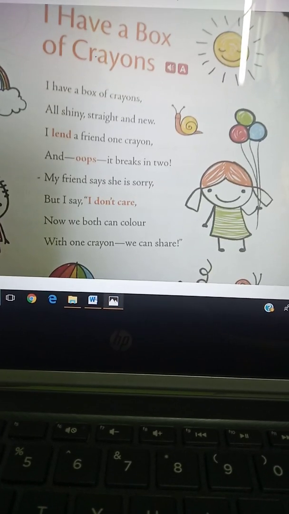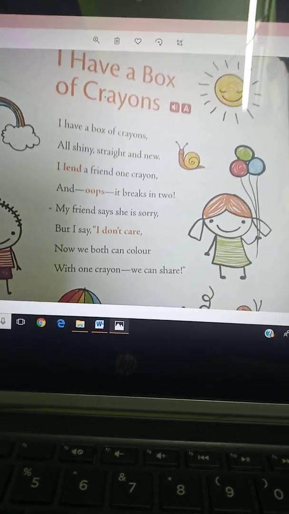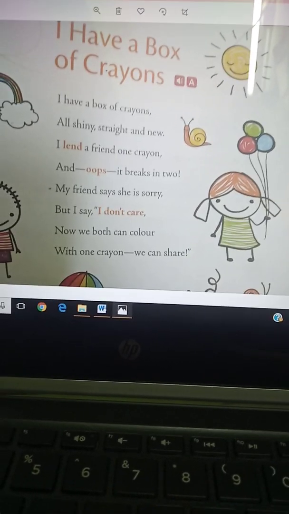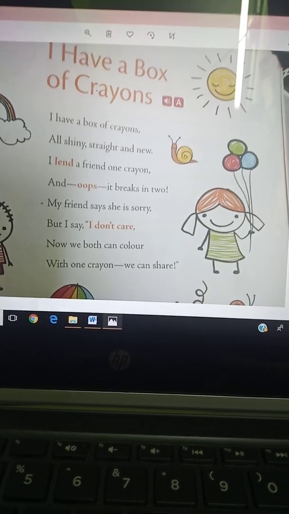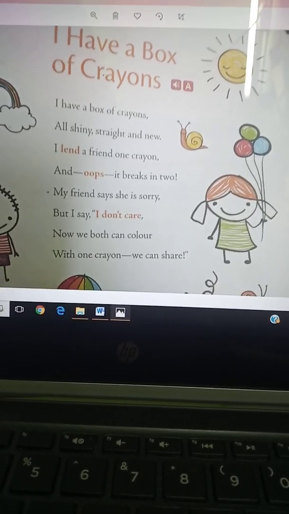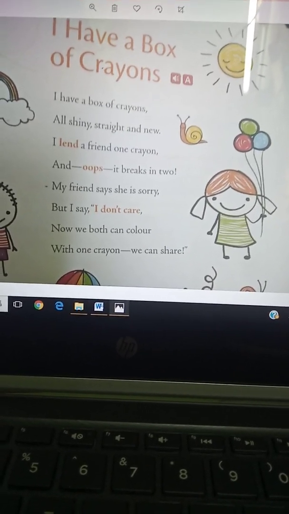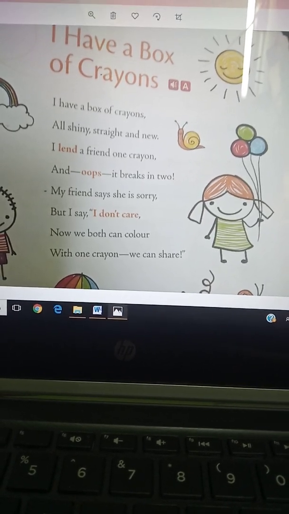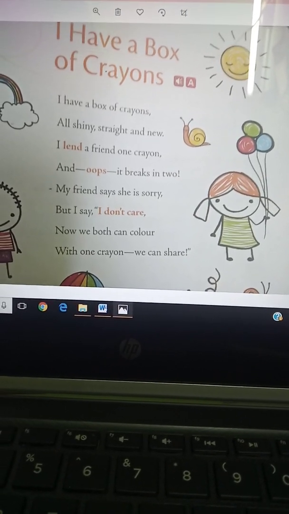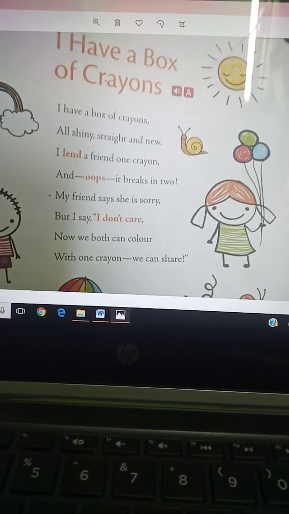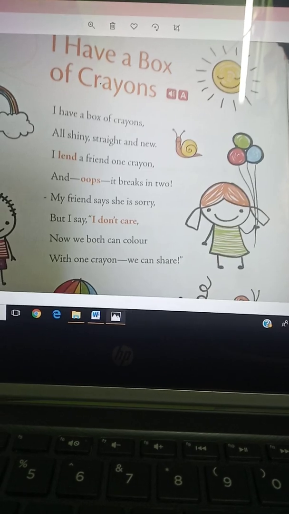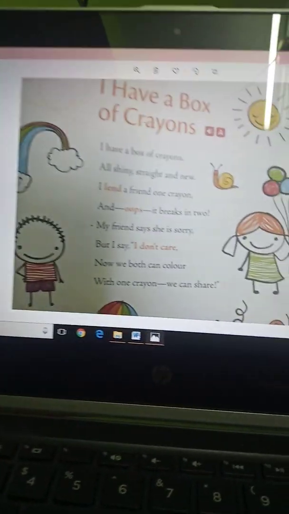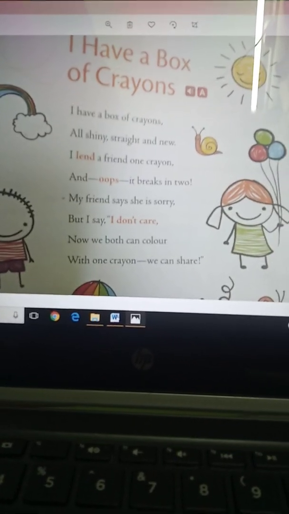I hope you have understood, but again I am making you understand. What is the name of the chapter? I have a box of crayons. It means the speaker who is telling that poem has a box of crayons. Why do we use crayons? We use crayons for coloring the picture. I have a box of crayons, all shiny, straight and new. It means the speaker has a new crayon box, all shining like a star, all straight.